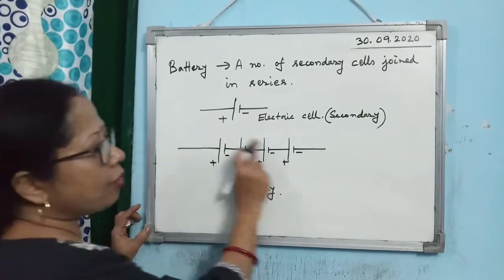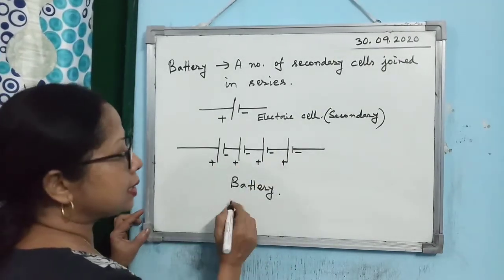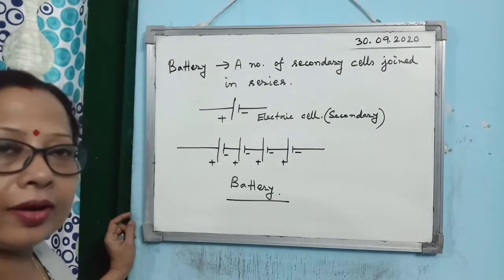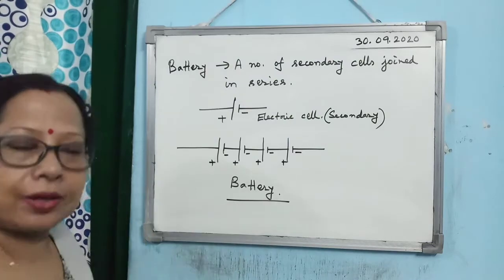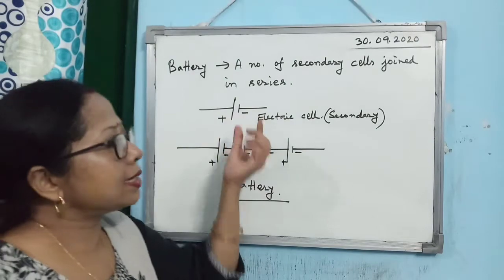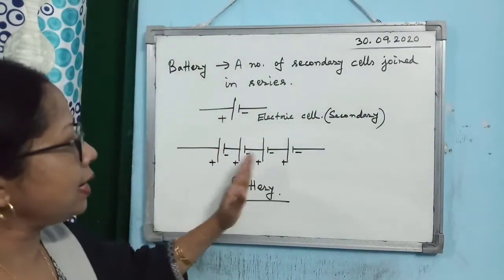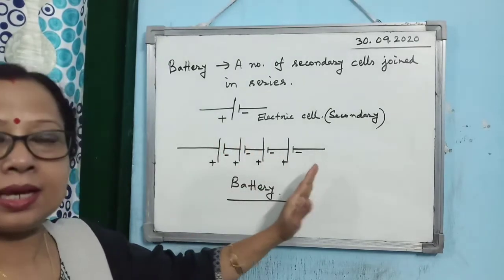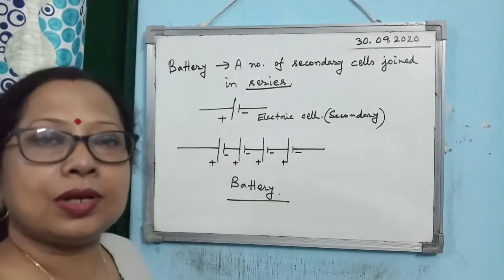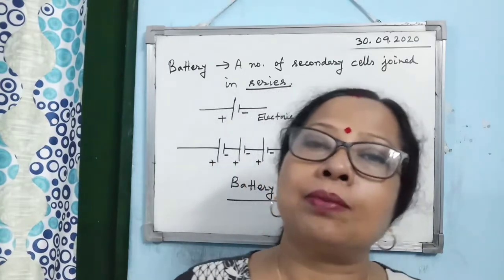Alright, so this is the way you connect electric cells together, and the structure or device you get by joining electric cells in series is known as a battery. Now the question is why it is so. Because one electric cell can provide you a small amount of electricity, but when you join several cells in series, I repeat, how to join in series, they are capable of providing a large amount of current.